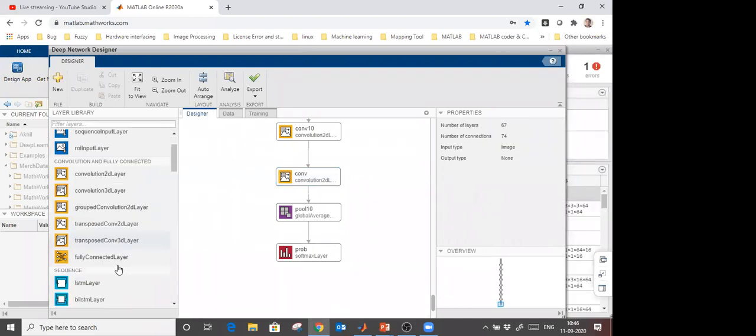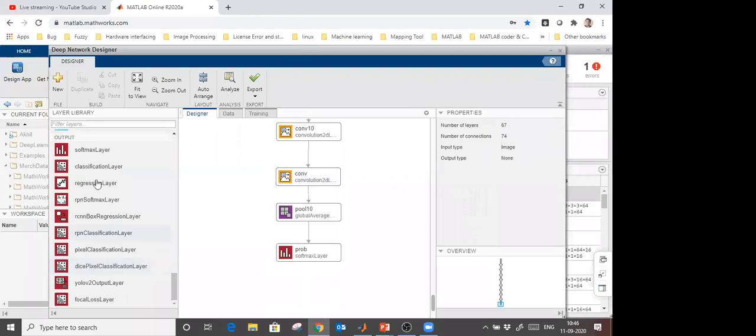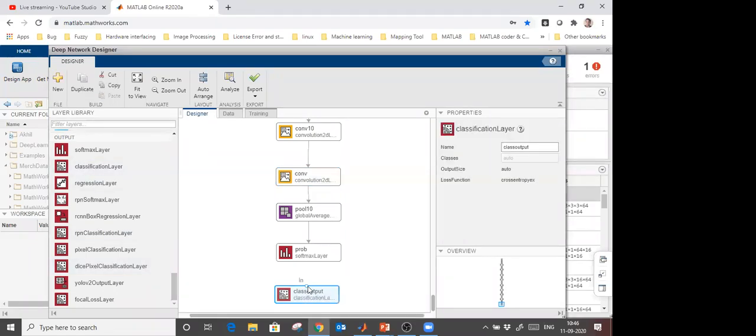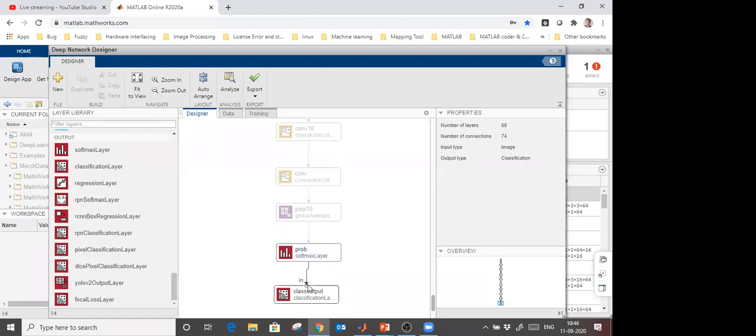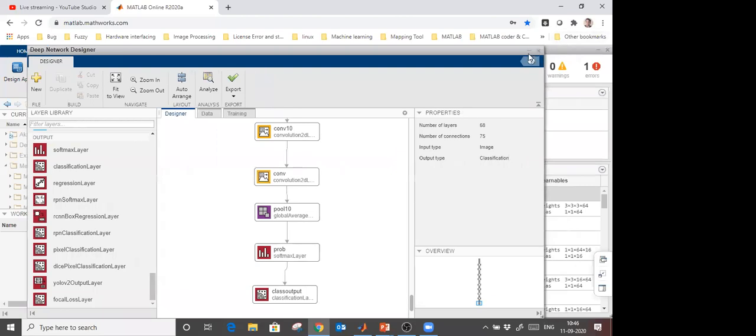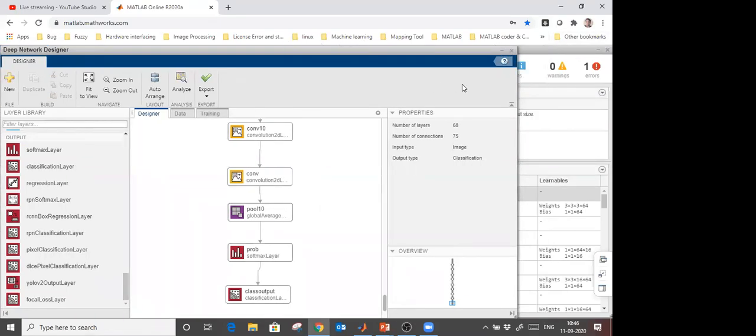So I'm going to use my classification layer in this case. And you see that I got one error as well because I didn't modify that last layer. So let me analyze this again. Here on the right side you can see that it shows I got one error.